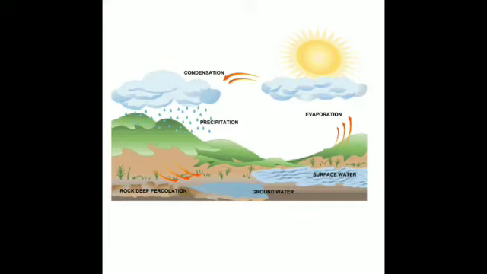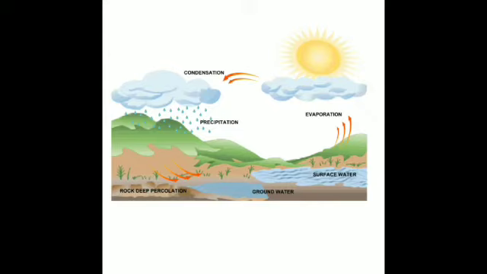Another process is condensation. At high altitudes the air becomes cold. When the warm air rises up and reaches a certain level, it condenses. When the air becomes cold, the water vapor present in the air condenses. As when you take a glass of hot water and then it cools down, you can see water droplets on the sides of the glass, all around the glass. This is because of condensation.